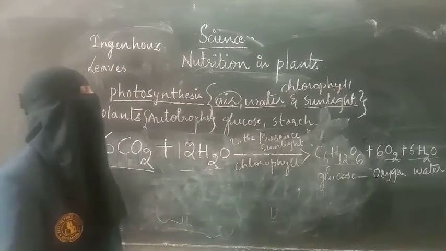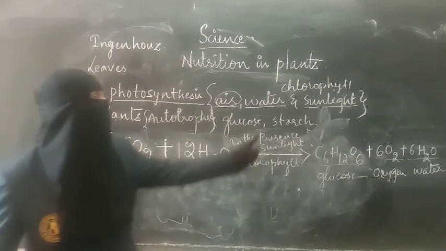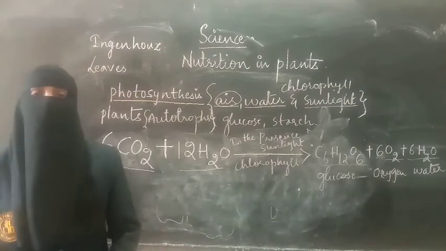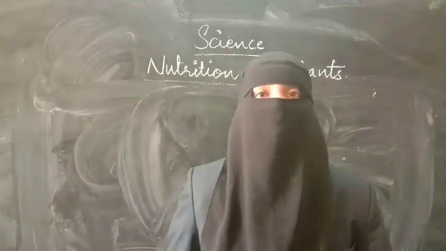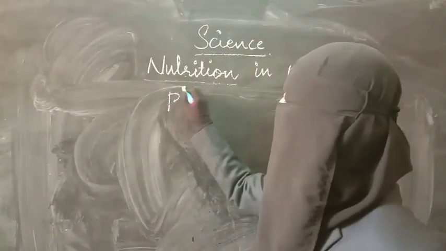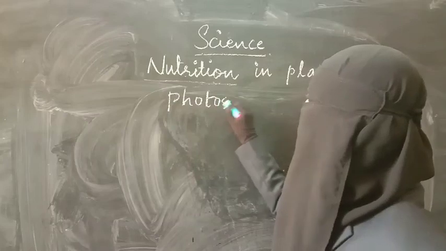Now, next, what we have discussed: what happens if light is absent. Let us find out by doing an experiment to know what happens if light is absent. So we have discussed photosynthesis. So you learn the definition of photosynthesis.